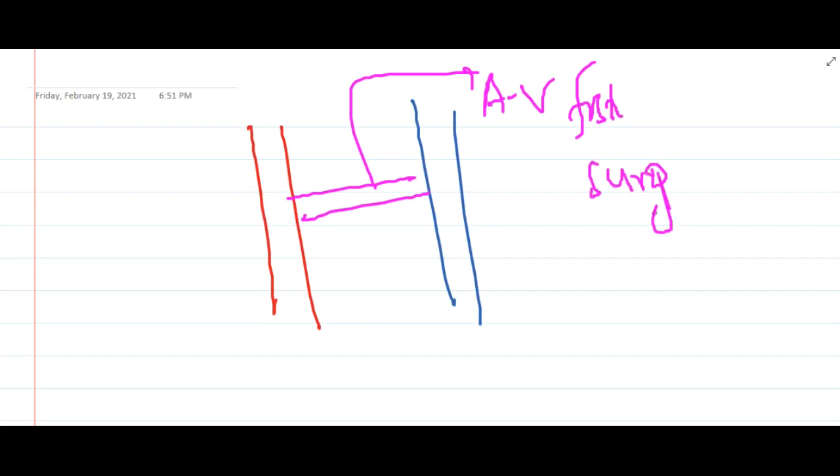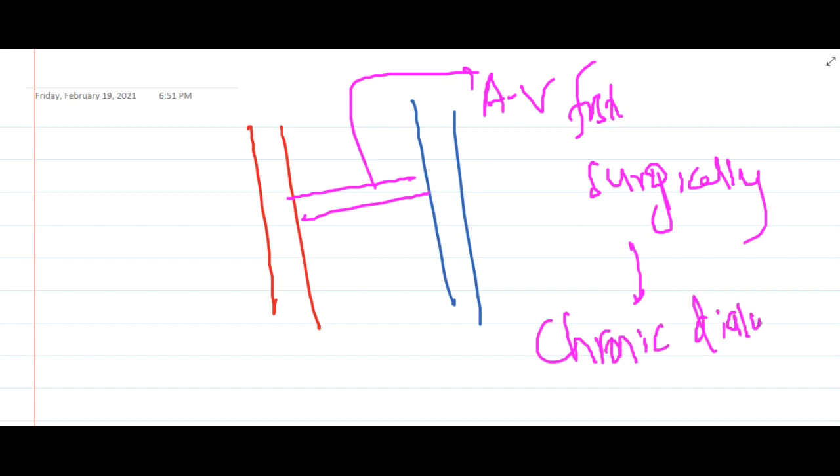This is mainly done for chronic hemodialysis, in chronic liver failure or acute liver failure patients, where we surgically create the arteriovenous fistulas. Next, these arteriovenous fistulas can also rupture, and if they do, they will cause hemorrhage into